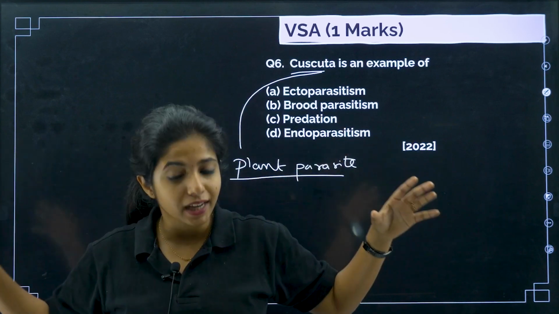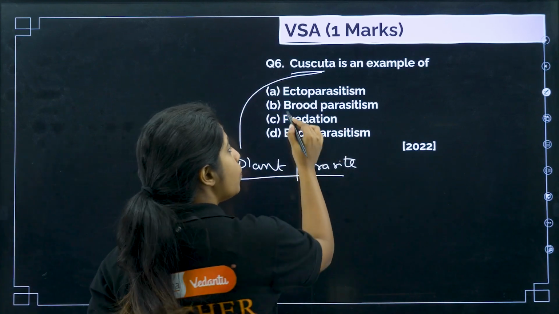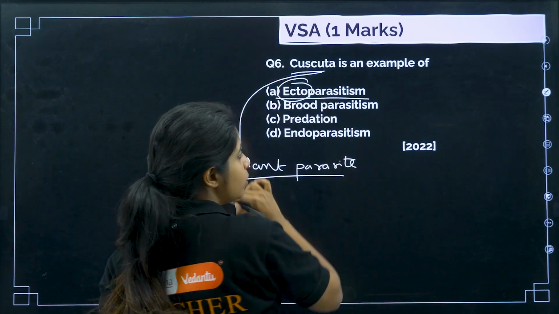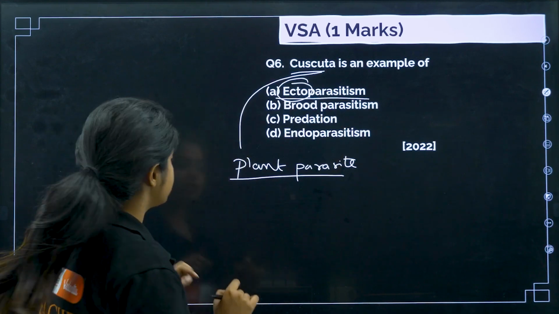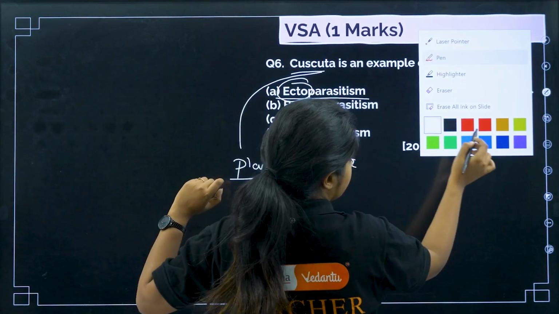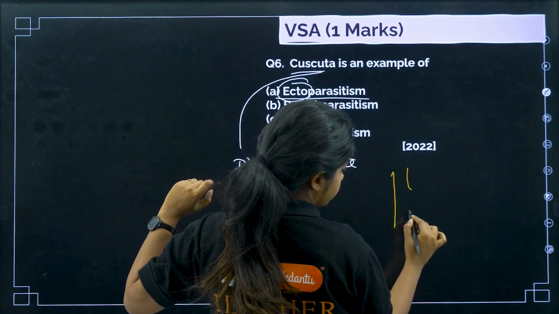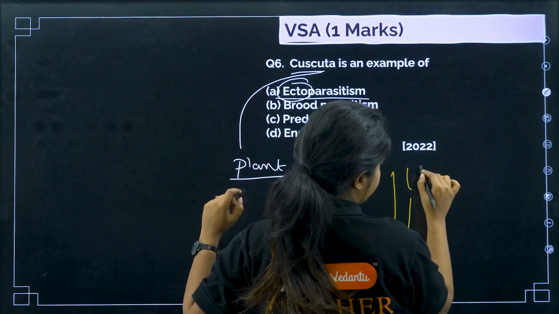It stays there outside the plant, which is why I call it an ectoparasite. Ecto as in it's present outside. It shows ectoparasitism, but I want to tell you one thing. Basically what happens, suppose this is Cuscuta. This is Cuscuta, and this is the normal plant that we are having.